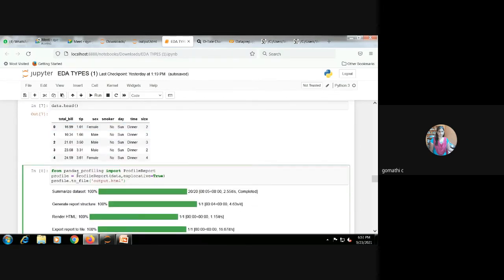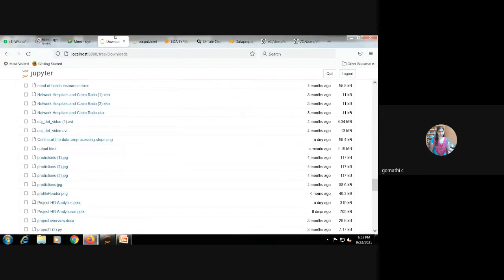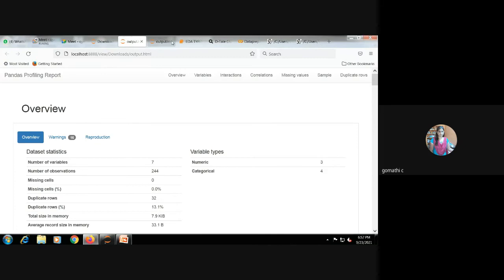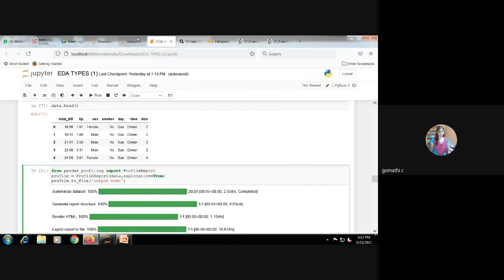Once I run this pandas profile, from pandas profile I am importing the profile report. Here this is the tips data set. Explorative has to be true. Then this profile has to be stored in the output HTML. So it will be in the downloads page. See, once I open this one, both are the same only.